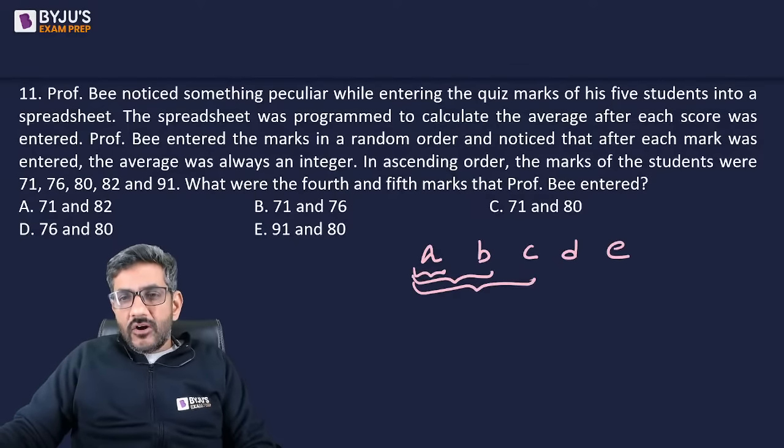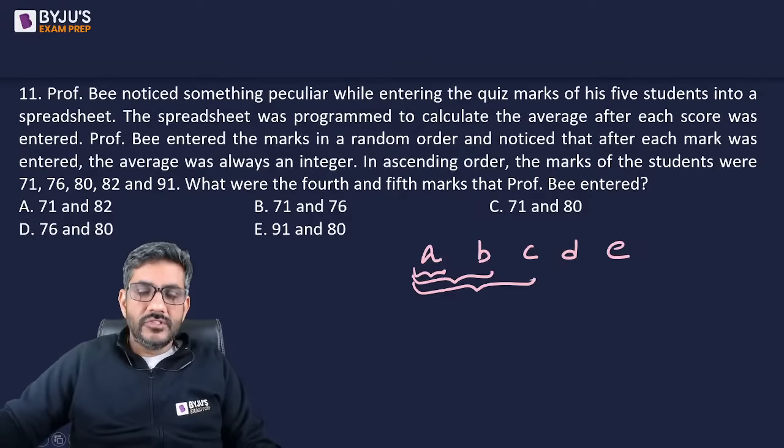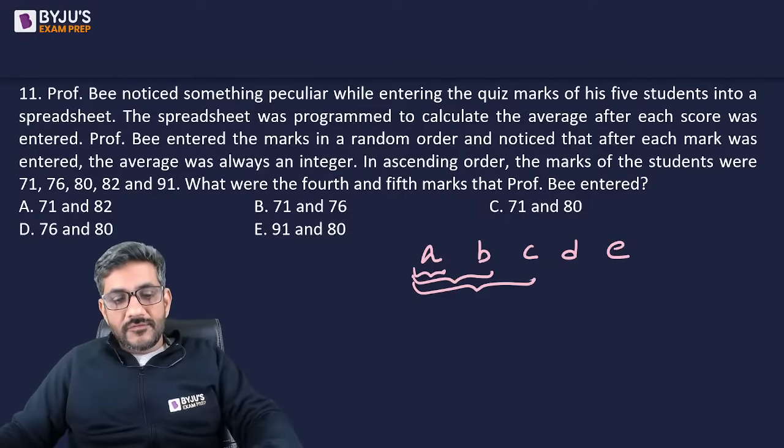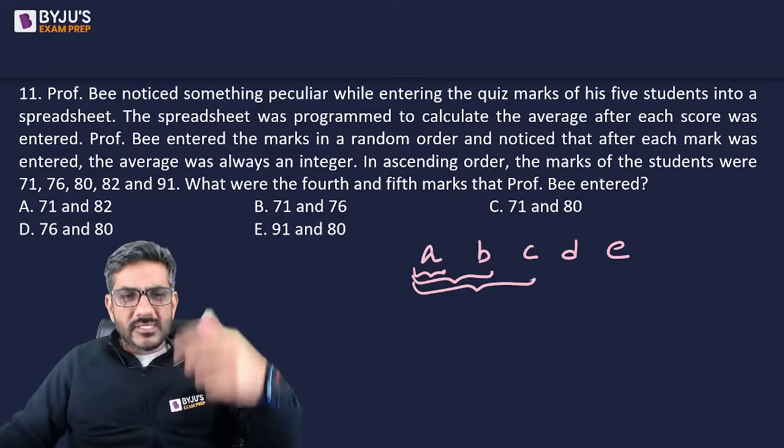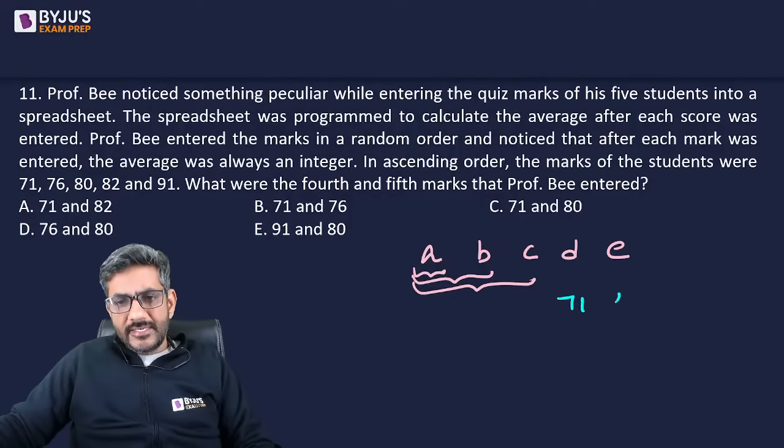He says in ascending order the marks of the students were these. तो हम लोगों को ये marks enter करने हैं. What were the fourth and the fifth marks that Professor B entered? चलिए जी बात करते हैं. Fourth और fifth marks इनमें से क्या हो सकते हैं? I'm starting with options. Let us say fourth and fifth are 71 and 82.